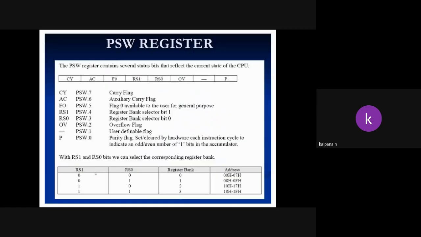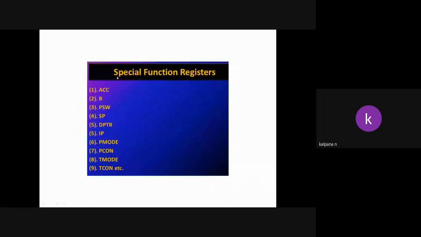How many registers? 21. These special function registers include ports, port numbers, and also some interrupts. 8051 has 21 special function registers. ACC means accumulator.